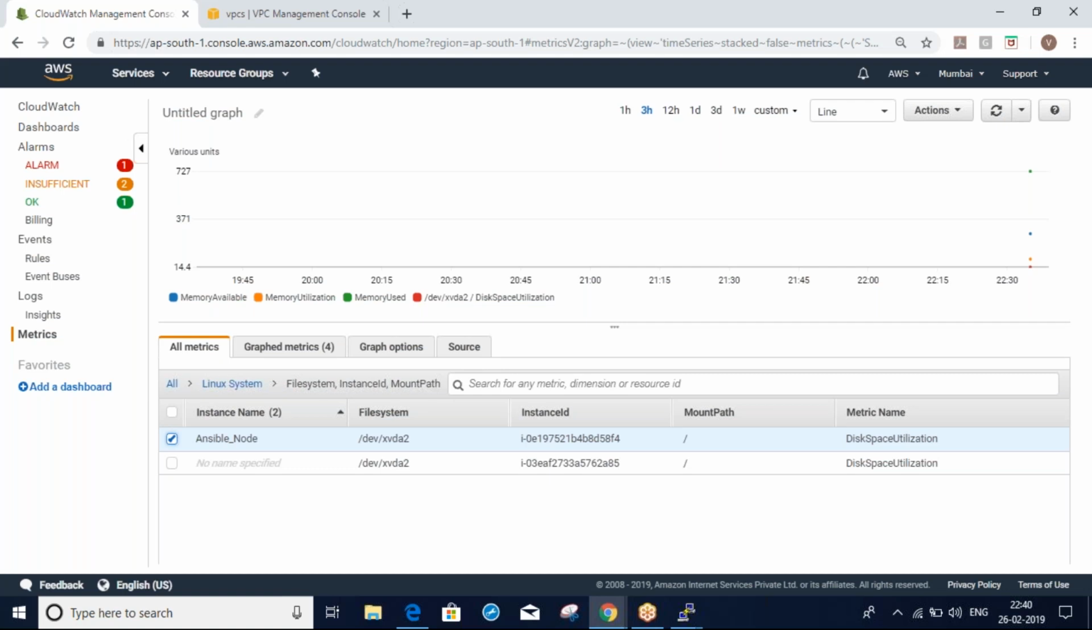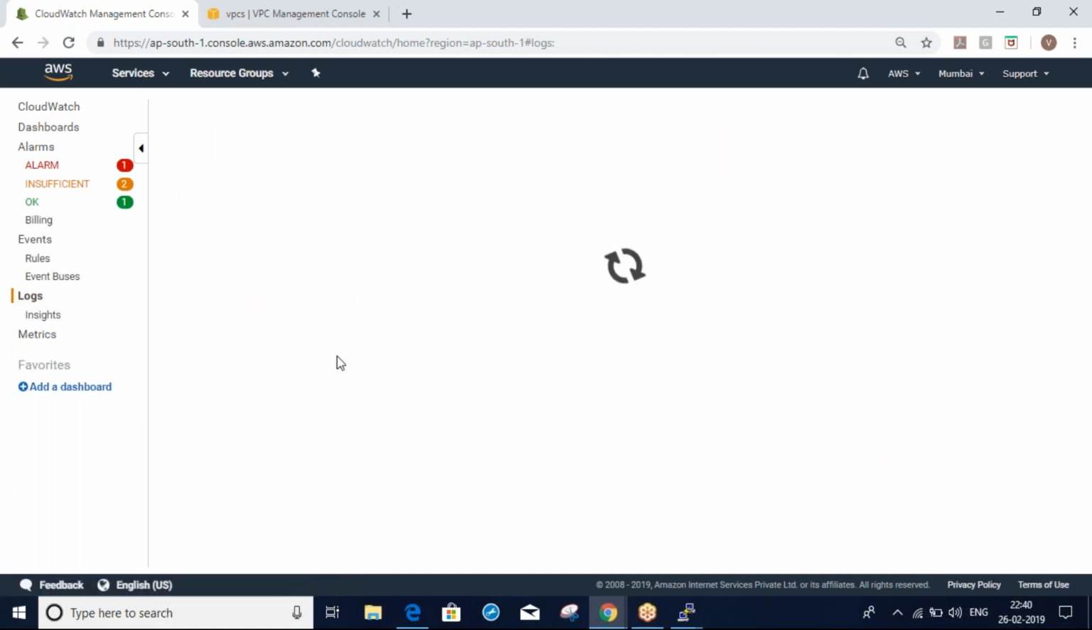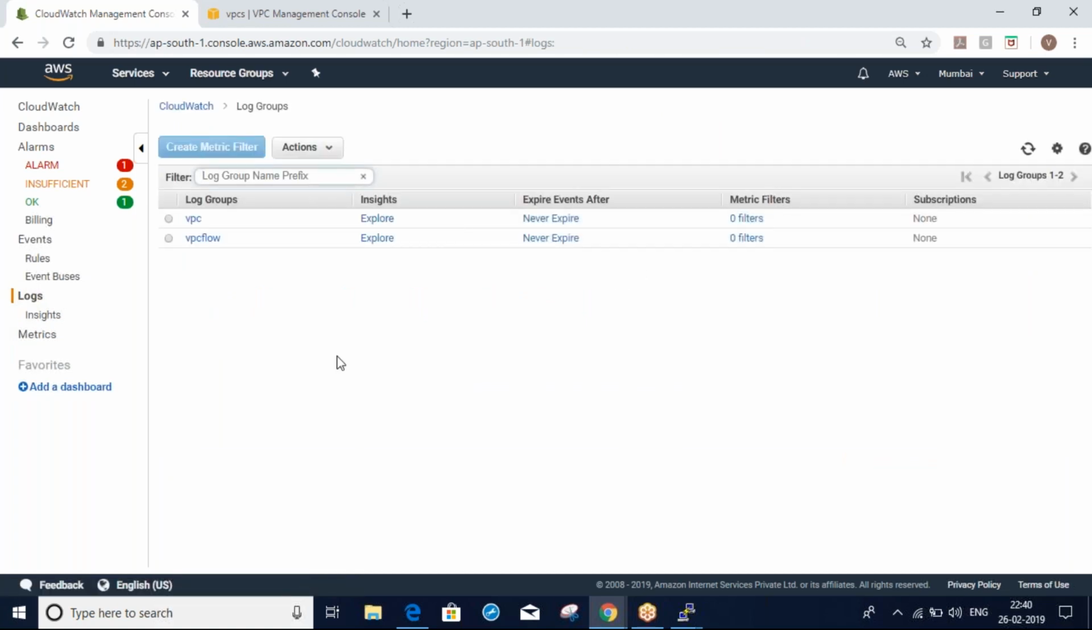Same thing with logs, your OS logs or your application logs. We can upload them here and monitor them here itself, without logging into your server or OS. You can monitor all your custom logs, application logs, OS logs, whatever you want. For that also, we install a third-party script, the CloudWatch log agent.